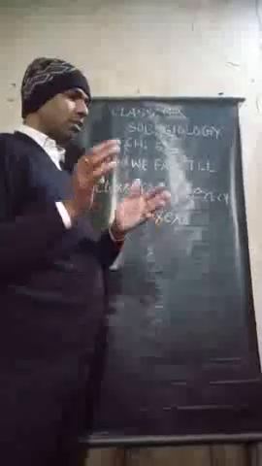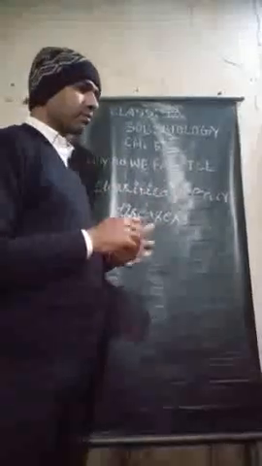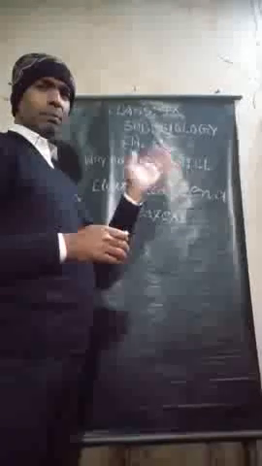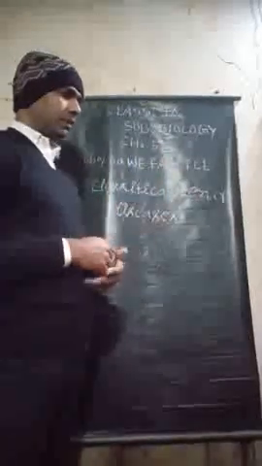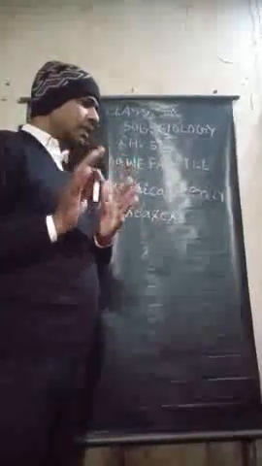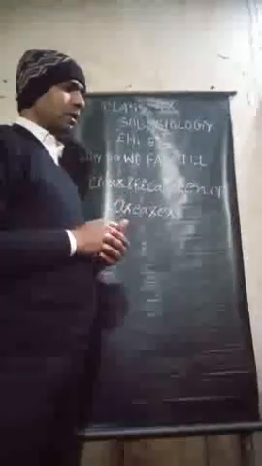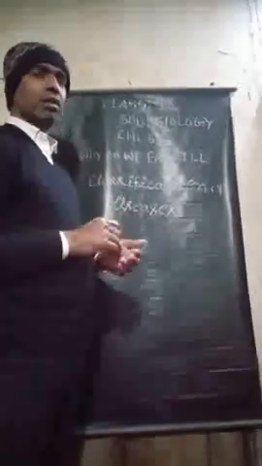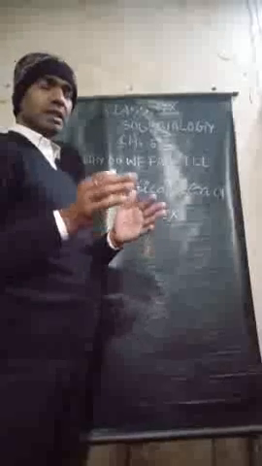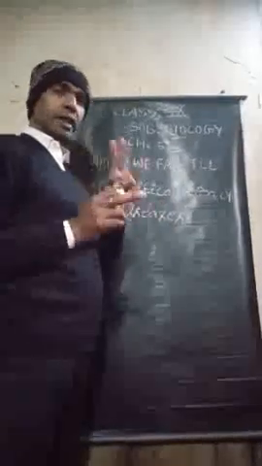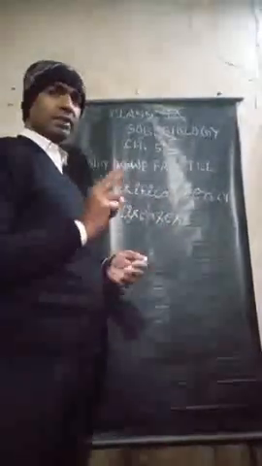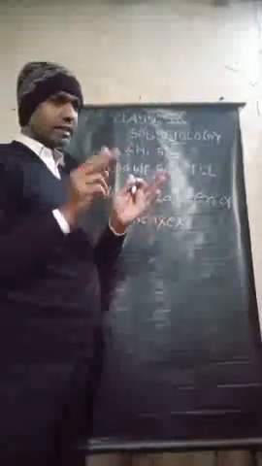These are curable and not inherited by the child from the parent. On the basis of transmission, these are classified into two types: infectious diseases and non-infectious diseases.